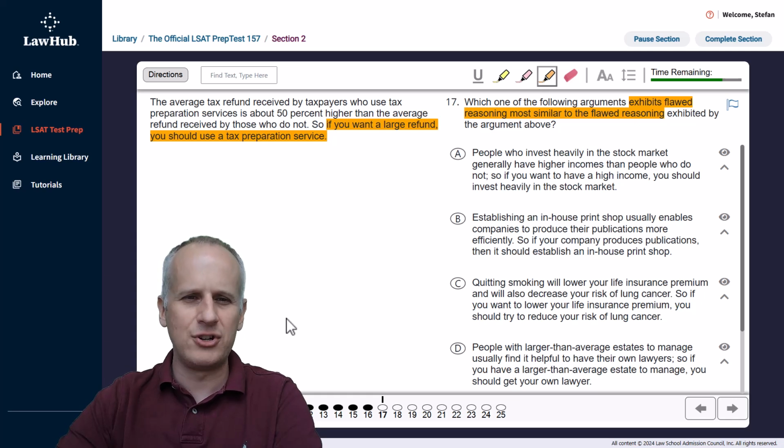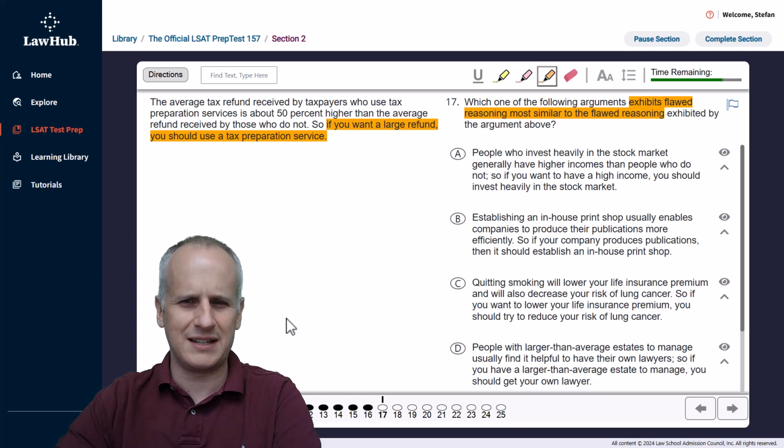It says the average tax refund received by taxpayers who use tax preparation services is about 50% higher than the average refund received by those who do not. So if you want a large refund, you should use a tax preparation service. Well, let's just think about this logically. It says that they get a tax refund.